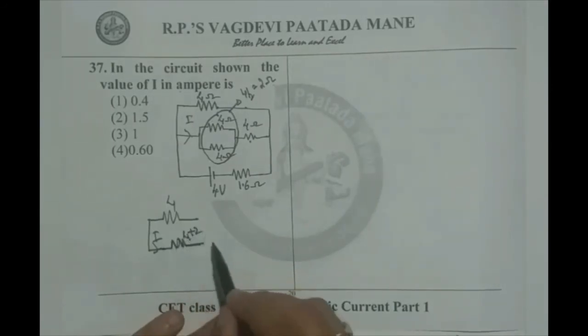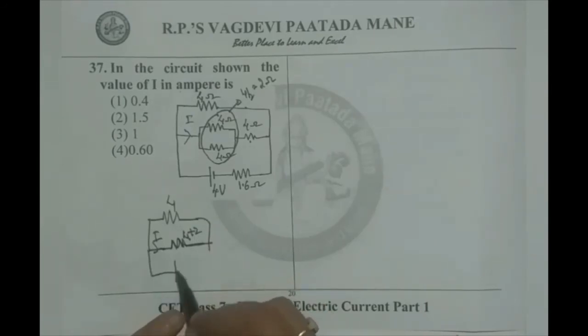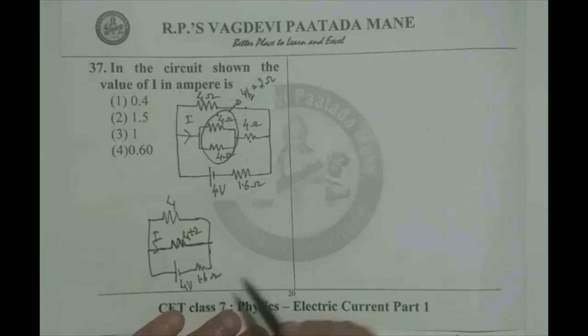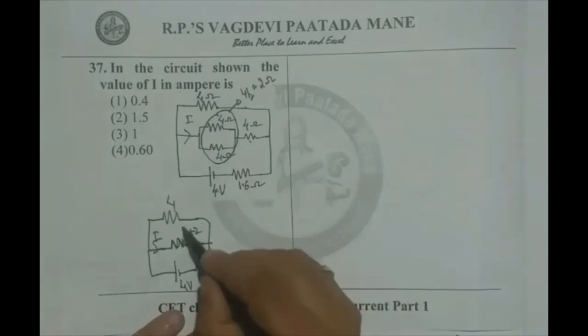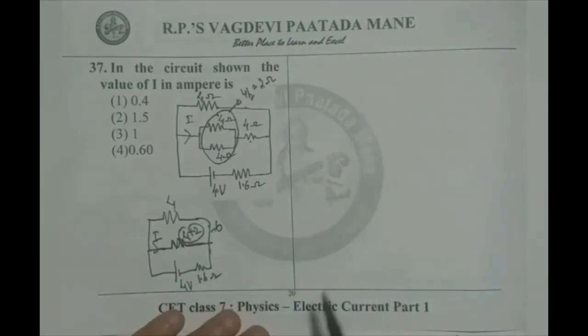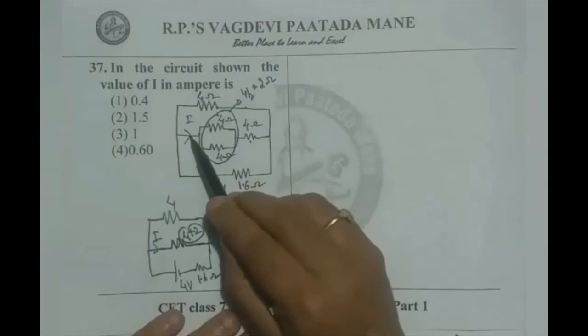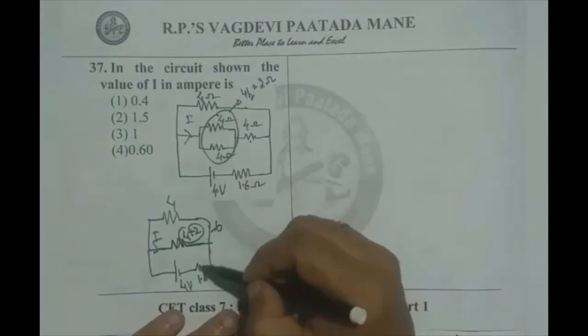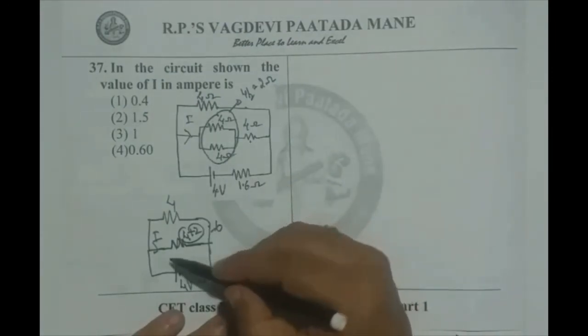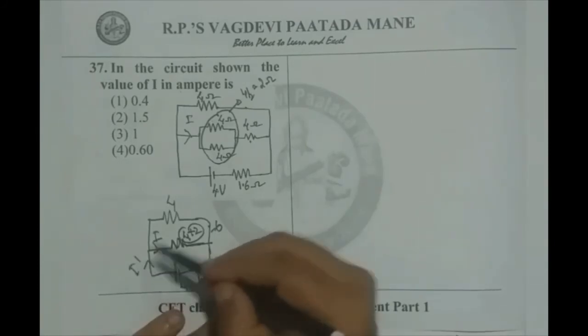4 plus 2, 6 ohms. Now that is connected to a battery of 4 volts and 1.6 ohms resistance. Because of this, this 2 will be 6 now. We are asked to calculate current I. So we calculate the effective current I dash in the circuit.